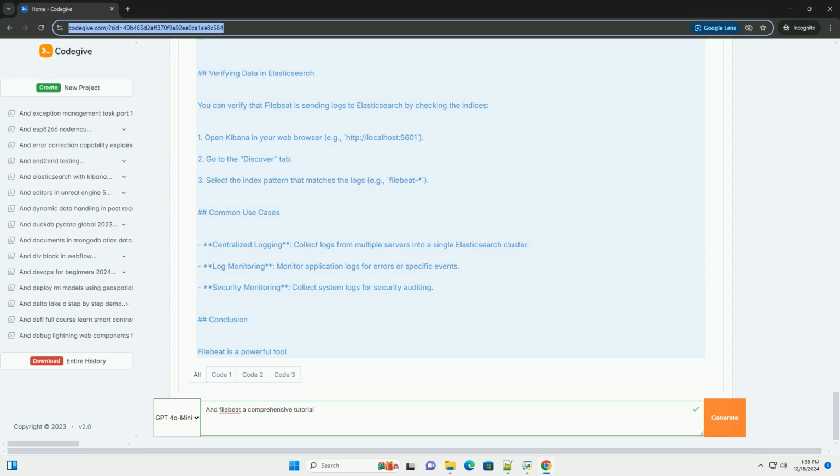Conclusion. FileBeat is a powerful tool for log shipping and monitoring. By following this tutorial, you should have a basic understanding of how to set up and configure FileBeat to ship logs to Elasticsearch or Logstash. You can further explore its modules and customize it according to your needs. For more advanced configurations and use cases, refer to the official FileBeat documentation, https://www.elastic.co/guide/en/beats/filebeat/current/index.html.